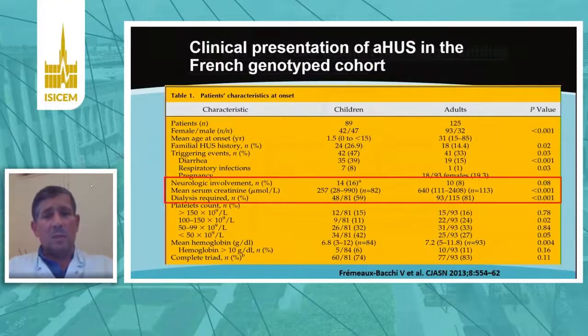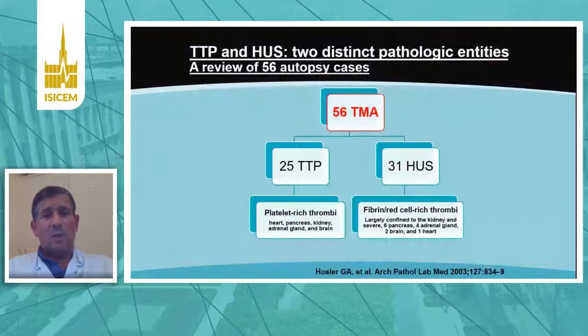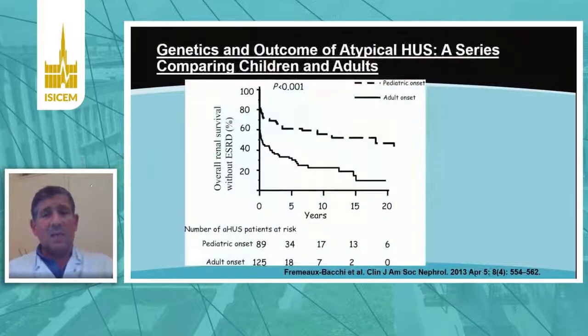This is an autopsy study showing that all the organs were actually involved in HUS, and these are very convincing data that report that long-term outcomes in adult patients with aHUS are very grim, mostly in terms of renal dysfunction, making that early interventions are in order to be able to reverse the complement-mediated disease.